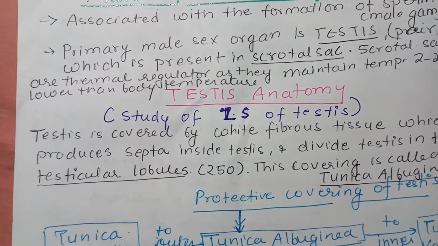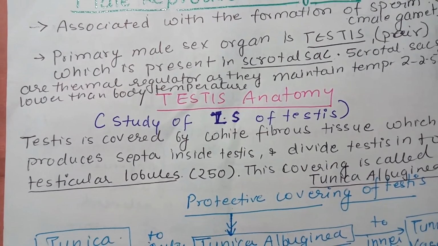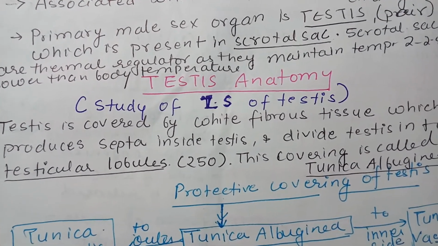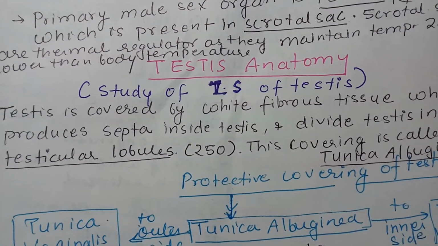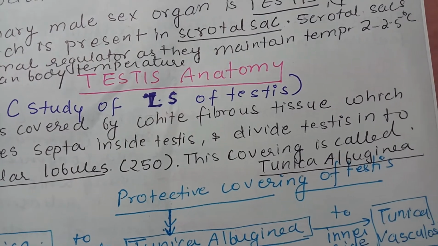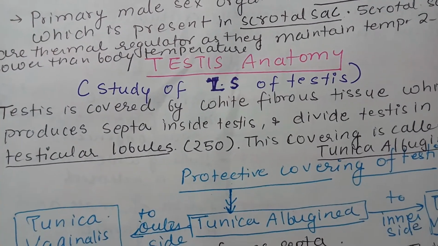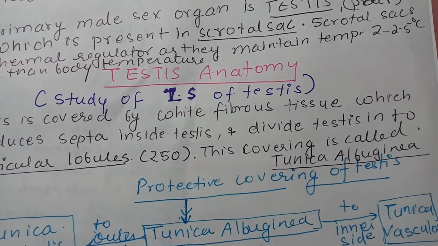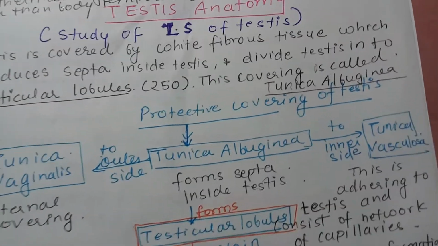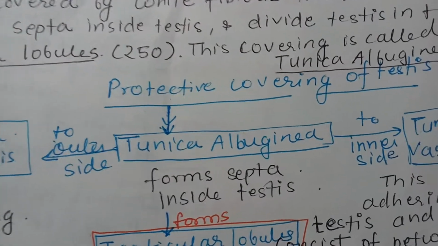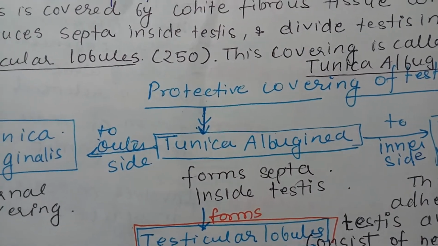Now let's study the LS, that is, longitudinal section of testis. The testis is covered by white fibrous tissue which produces septa inside the testis and divides the testis into testicular lobules. This covering is called tunica albuginea. Now the main protective covering of the testis is the tunica albuginea.